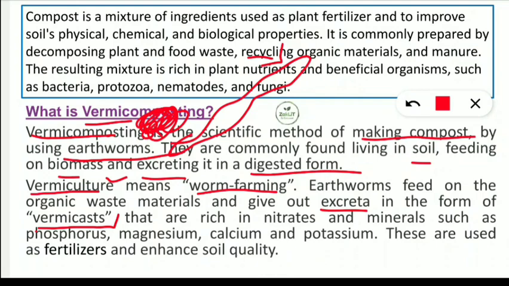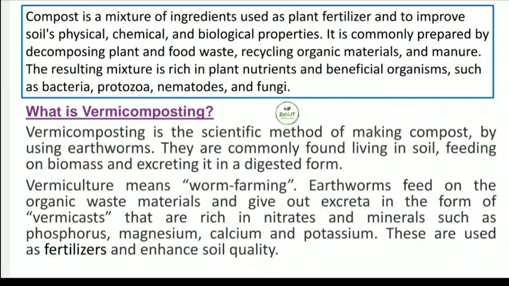These vermicast are rich in nitrates and minerals such as phosphorus, magnesium, calcium and potassium, which are used as fertilizer and they enhance the soil quality. As a result, we get very good quality plants and crops. So what we do is grow this earthworm, provide them the food to eat, then use their excreta, which are vermicast, for composting and for enhancing soil quality. I hope it is clear now. Let's move to the next slide.